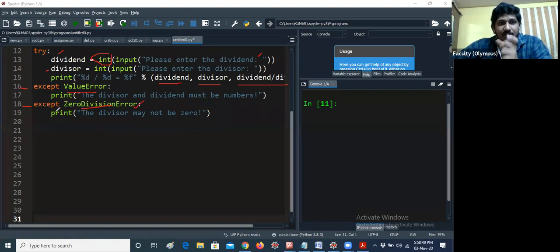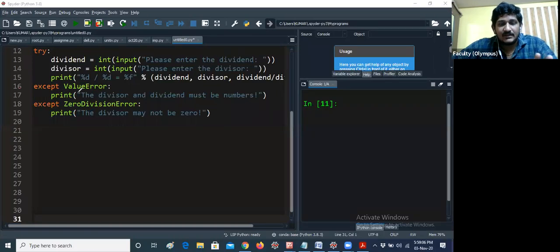Except zero division error. So that is not mandatory. You can give it in that way. Why do we have to give it in that way? Because if you are catching multiple exceptions at the same time, you need to specify which exception it is. That's all. So what is meant by value error?